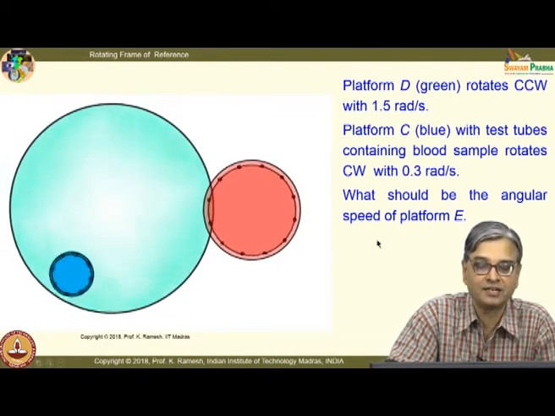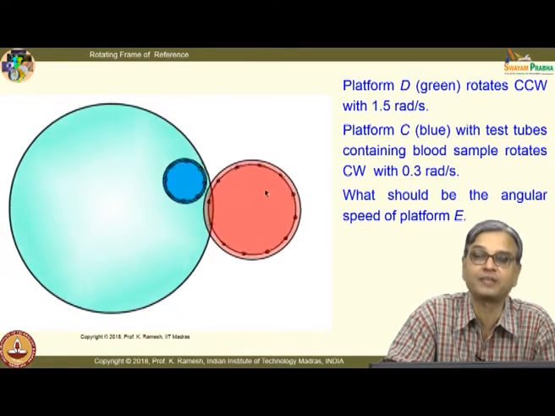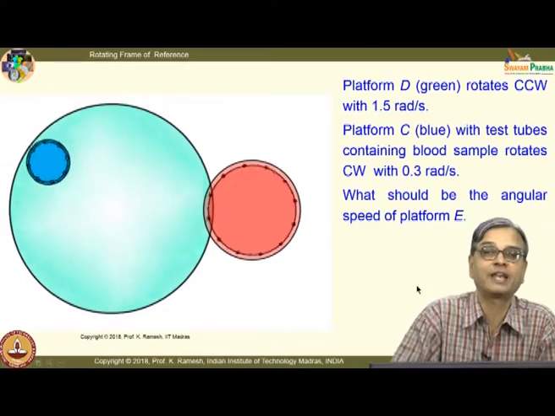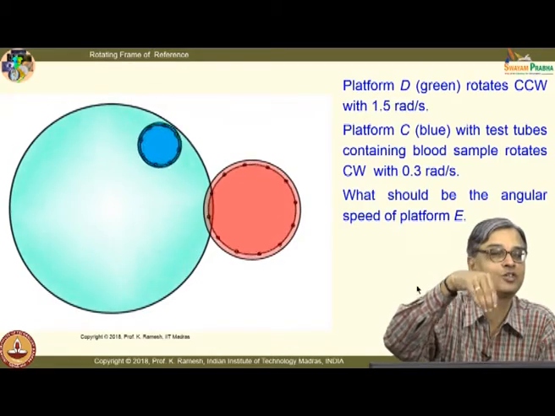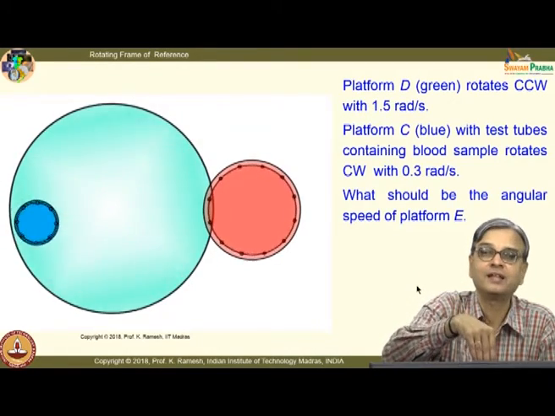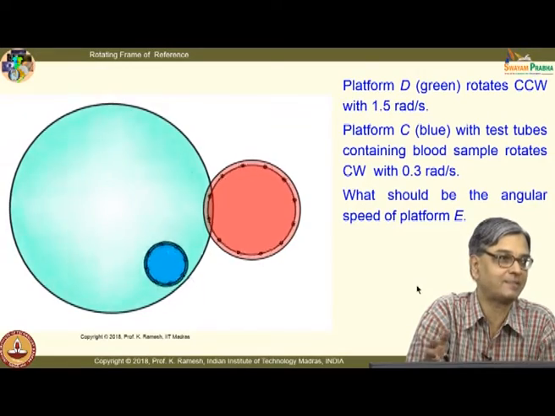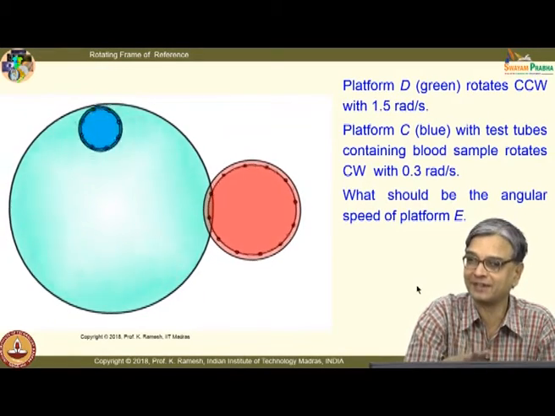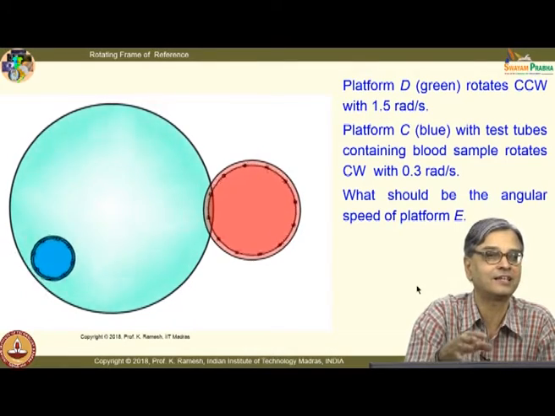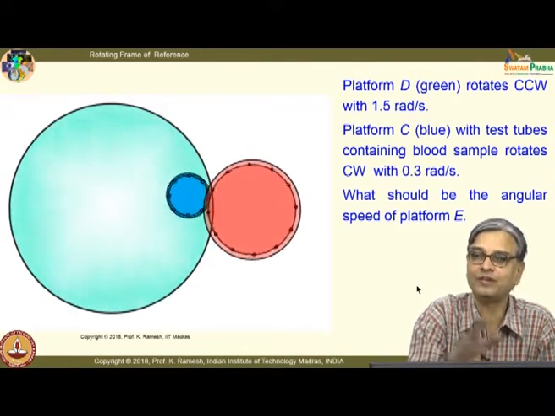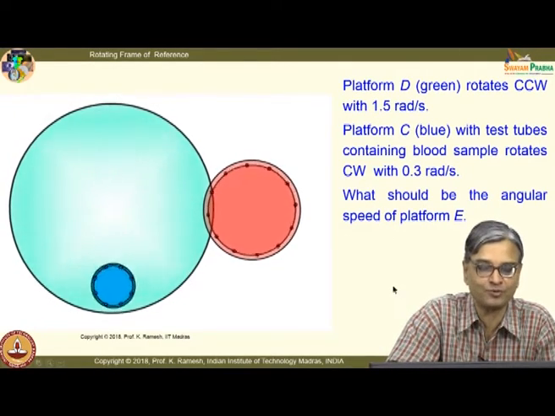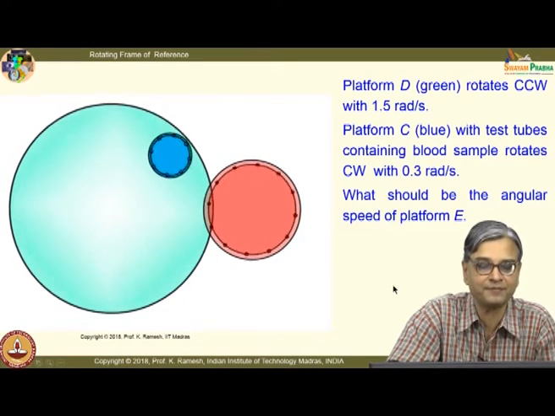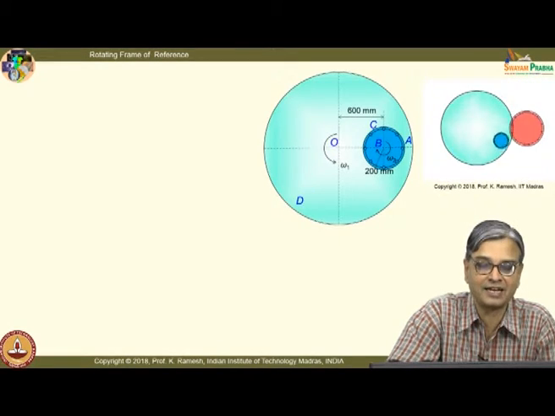The question here is what should be the angular speed of platform E? That is what is the question, because when I drop something from platform E, it should go to the tubes fit in the other platform without any spillover. That means the velocity should be identical. So, that I drop it at the instant when I want to deliver it. Fine. These are all based on some time circuit, which we do not have to worry about it. It is a very interesting problem that way. Let us understand what way we will go and solve the problem.